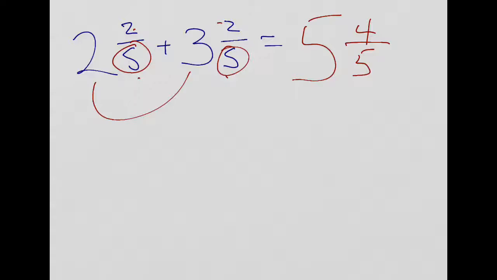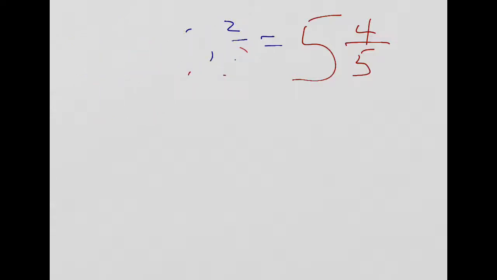What got a little tricky, though, we'll erase what's here really quickly. What got a little tricky is when we had something like this. We had 5 and 3/4 plus 2 and 2/4.